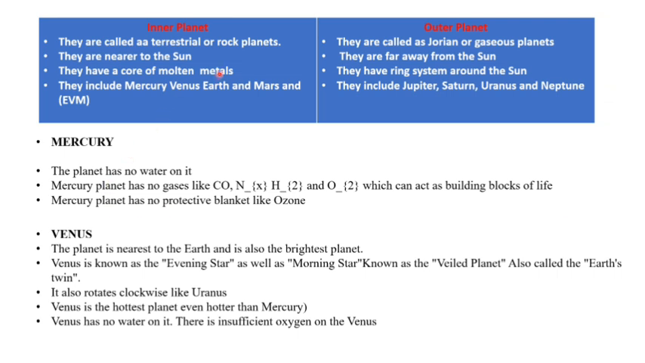Inner planets are also called terrestrial planets, and outer planets are called gaseous planets. Inner planets or terrestrial planets, it is EVM. Please remember this code. E stands for Earth, V stands for Venus, M stands for Mercury and Mars. And the rest of the other planets come under the outer planets, which are also called gaseous planets. Please remember there is a ring system present around these planets, and these are also known as